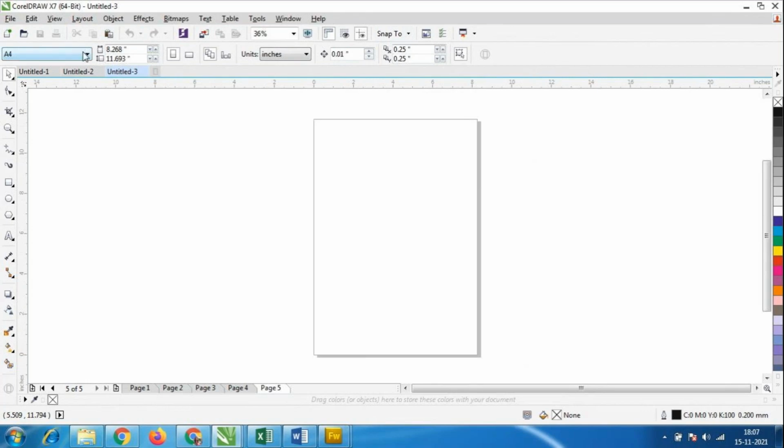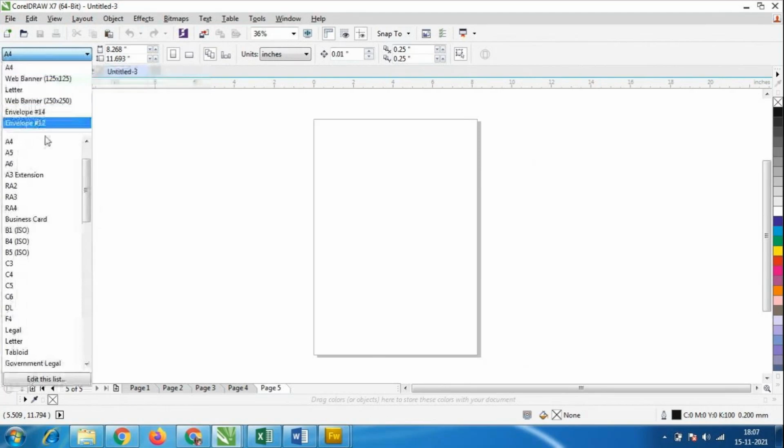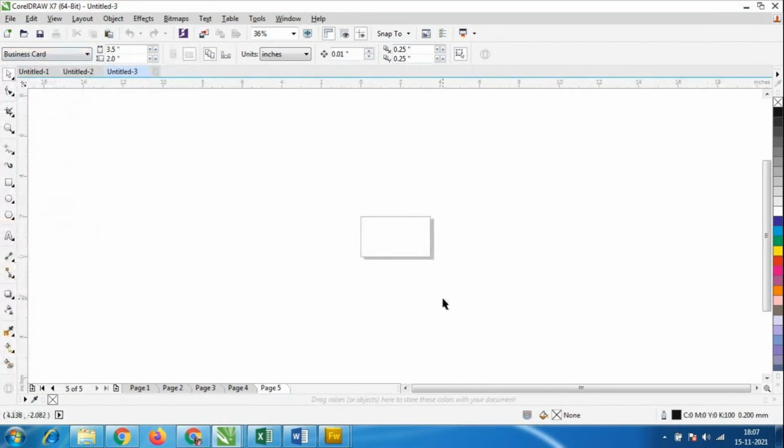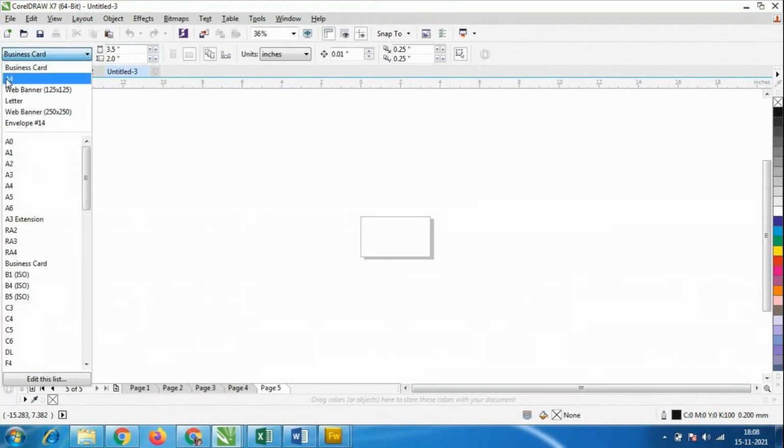Look here, now it is in A4 size. I can change it to any other size. Okay, I will change it to business card size. Look, this is a business card size, which is 3.5 by 2.0. In the online test they are going to ask what the business card size is, so they make you confused. They could give answers like 3.0 by 2.5, something like that. They'll give different answers. So like that, we'll go with this A4 size only.